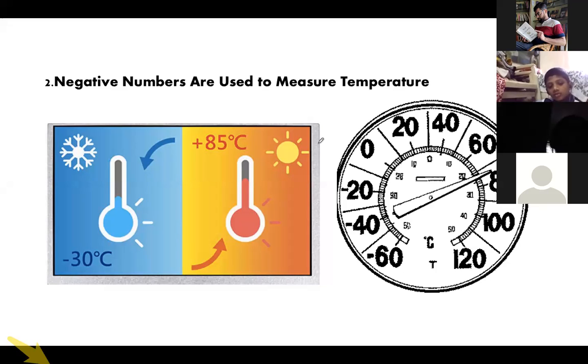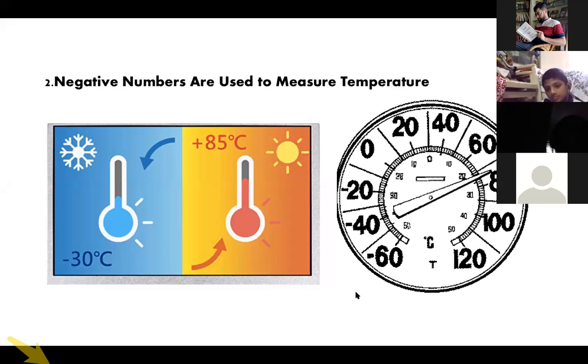Many substances melt at negative temperature. Ice melts at 0 degree, but many substances melt at -100, -20, -50. There are many. When we do chemistry and physics, you will come to know that these various substances have negative melting points. Understood? Okay.